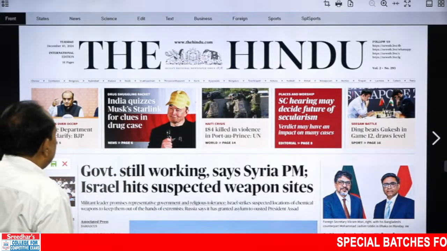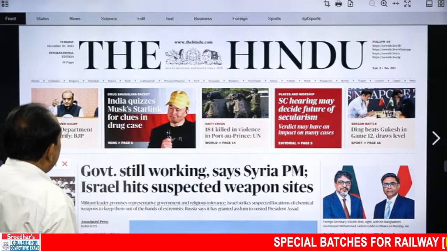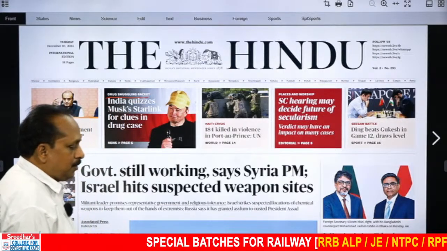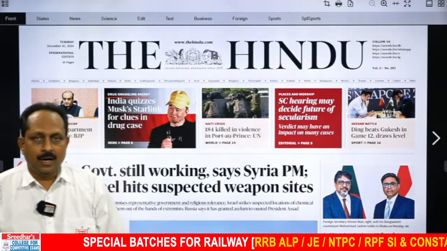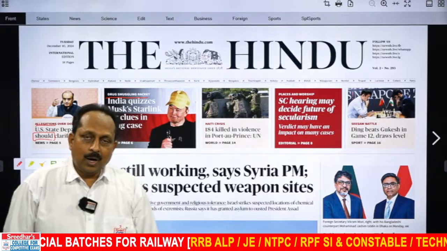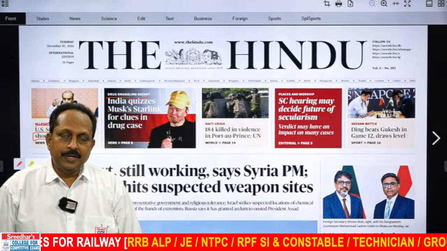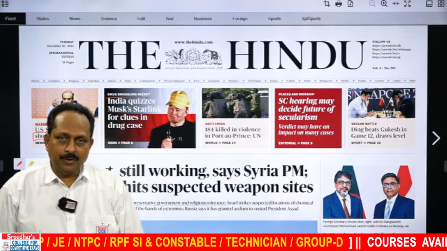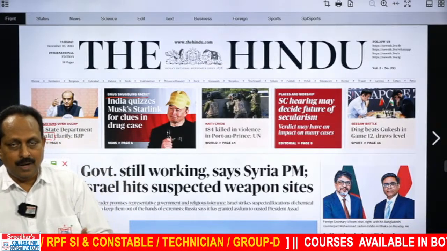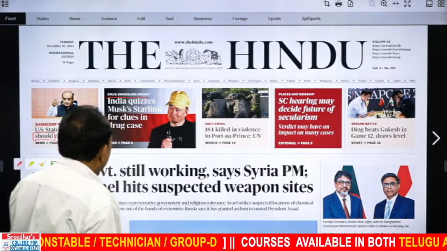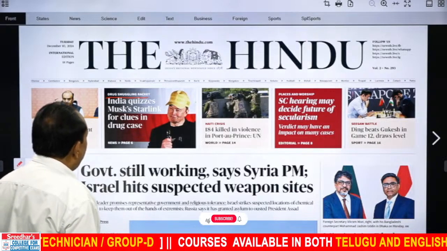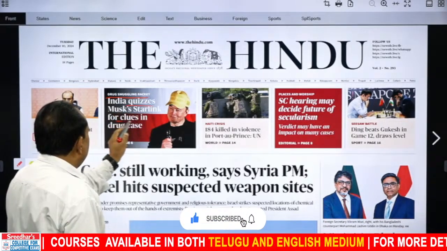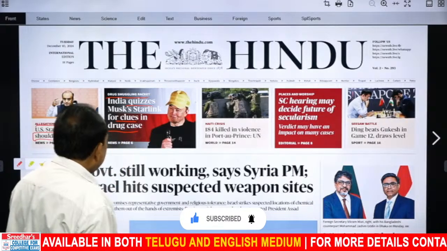Coming to the second snippet, drug smuggling racket. When it comes to drugs, you have to think of words like drug addict, rehabilitation center, hallucination, and different types of drugs are also there, the words from the exam point of view. And India quizzes Musk's Starlink for clues in drug case.